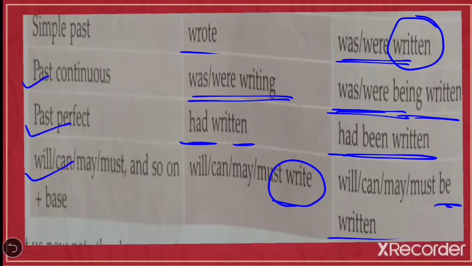In the next video, we'll see subject, verb, object in active and passive voice, and how the subject turns into object, how the object turns into subject. And when you write the subject of active into passive, what will come there in place of I, in place of he, in place of she, etc. We'll learn all this in the next video.